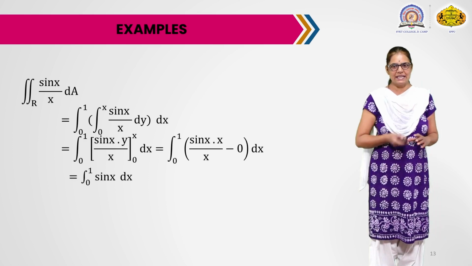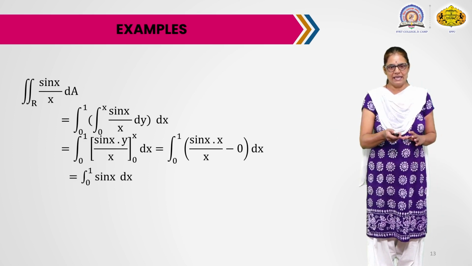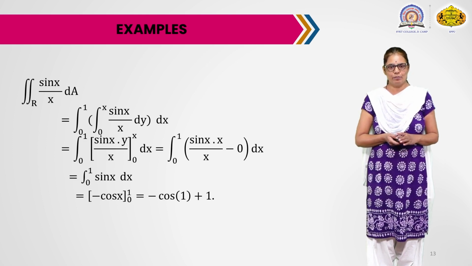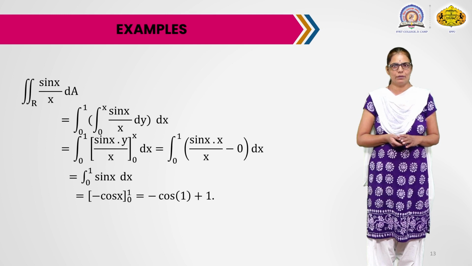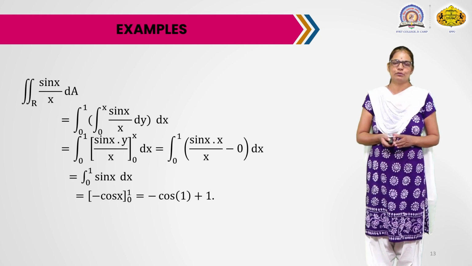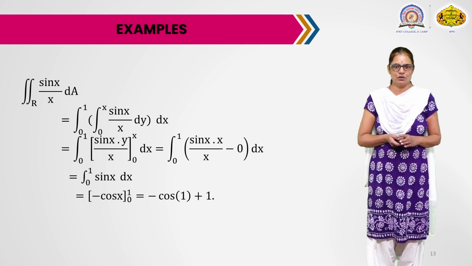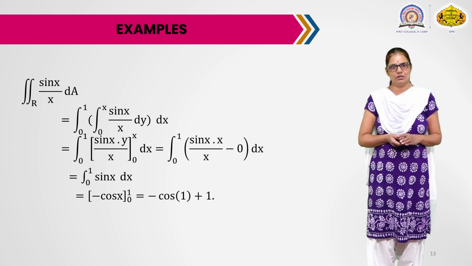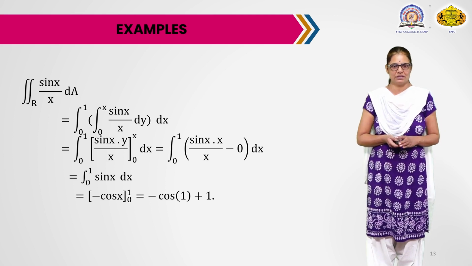Now integrate this sin x with respect to x. The integration of sin x is minus cos x, with upper limit 1 and lower limit 0. First we put in the upper limit, so minus cos 1, minus minus becomes plus cos 0, which is 1. So 1 minus cos 1 is our answer.